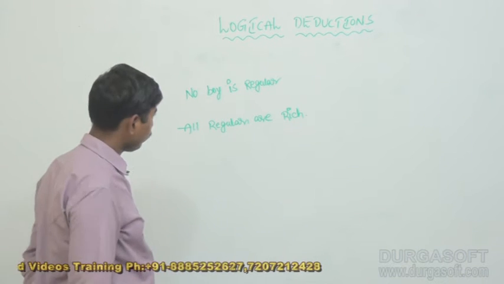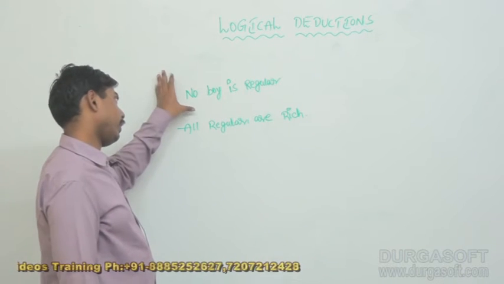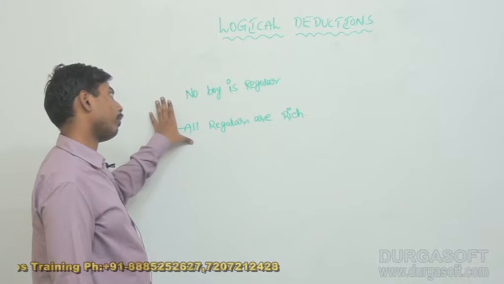Let us put a focus here. No boy is regular, all regular are rich.